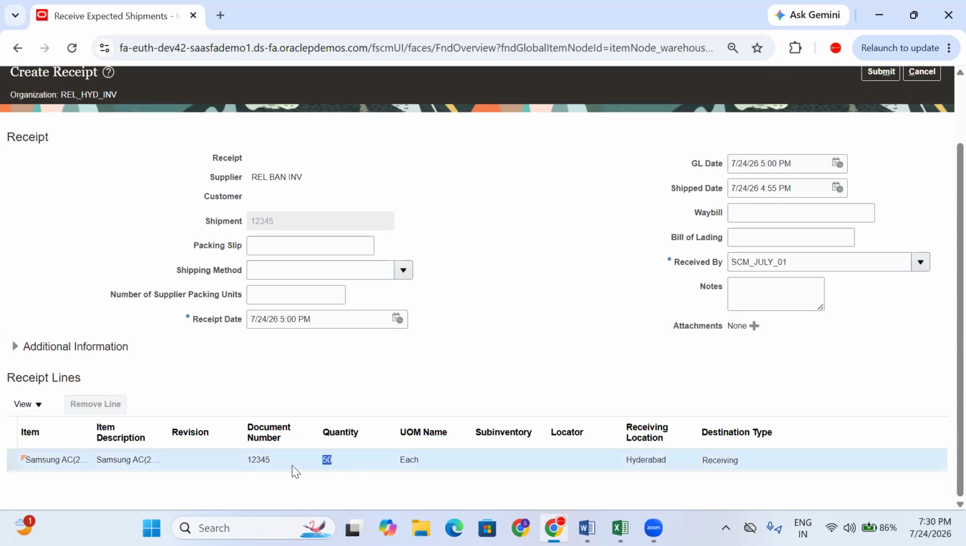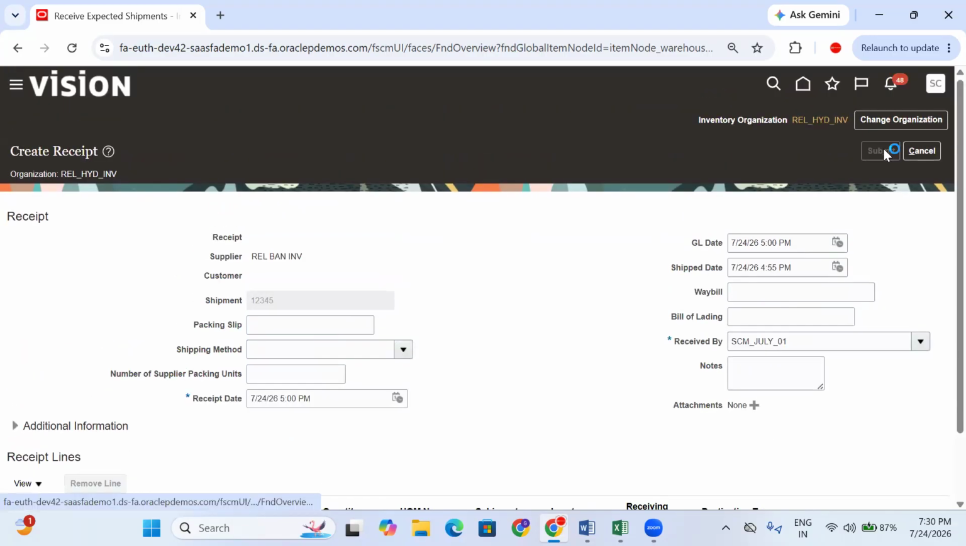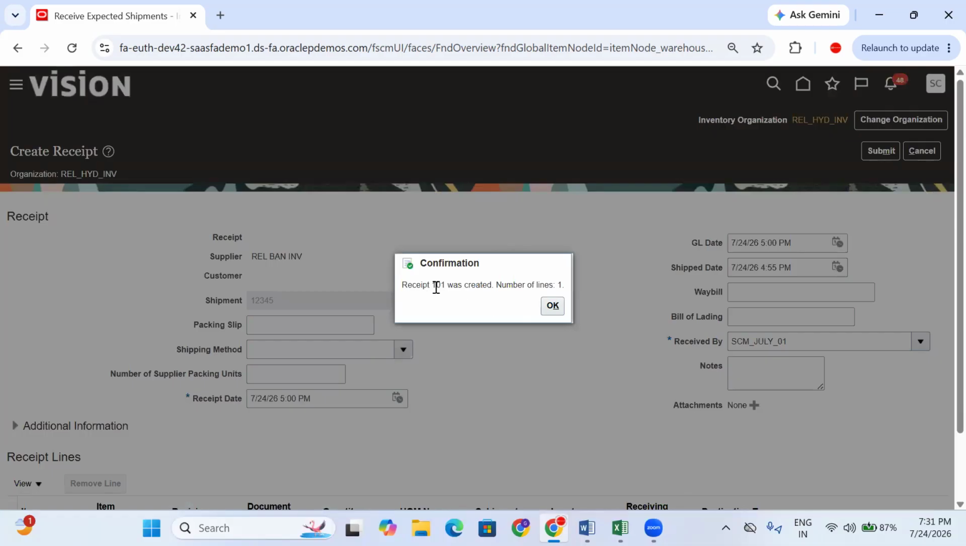Now I'll see the total quantity you are receiving. 50 quantity. For what purpose? For what document are you getting this 50 quantity? 12345, the document in-transit number. Click on submit. Once you submit, a receipt number is automatically generated.